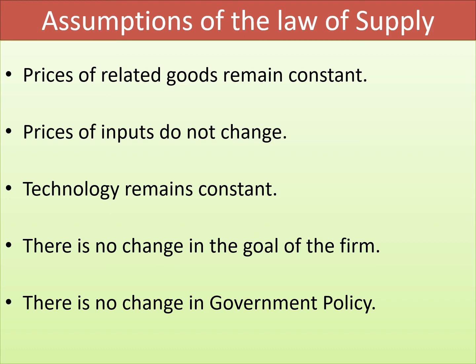Prices of related goods remain constant. Price of inputs, that is the price of raw materials, does not change. Technology remains constant. There is no change in the goal of the firm and there is no change in government policy also. We will discuss each of these in greater detail. These are basically the factors which affect supply. We will discuss all these in the next upcoming video.